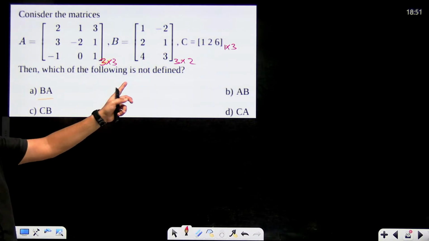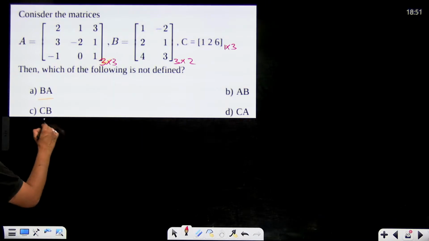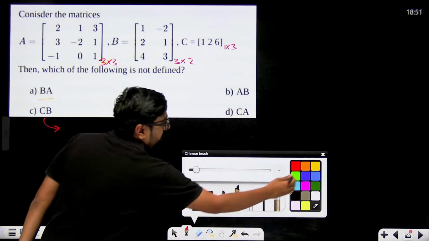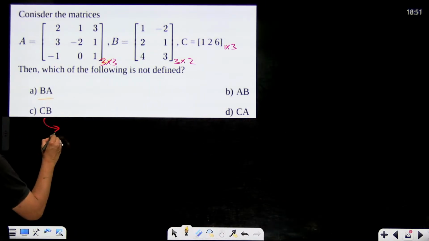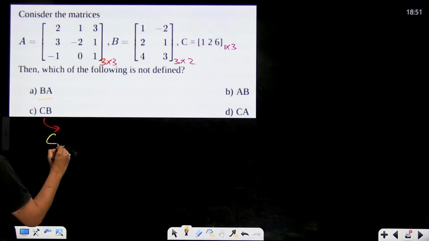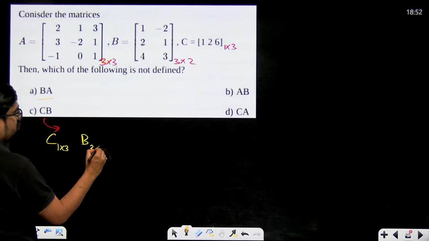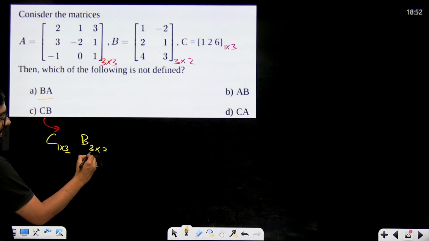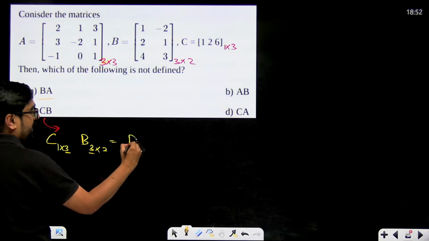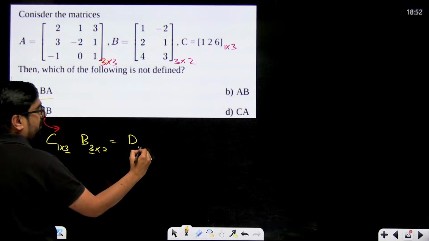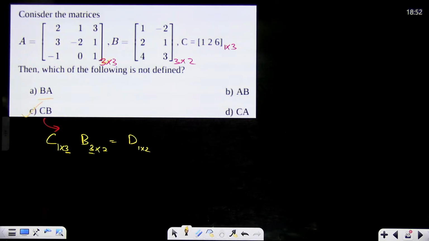Can we multiply C and B? What is the order of C? C's order is 1 cross 3 and B's order is 3 cross 2. Yes, we can multiply. Look, 3 and 3 are same. It will be a matrix, let's say D, whose order will be 1 cross 2. So this is also okay.